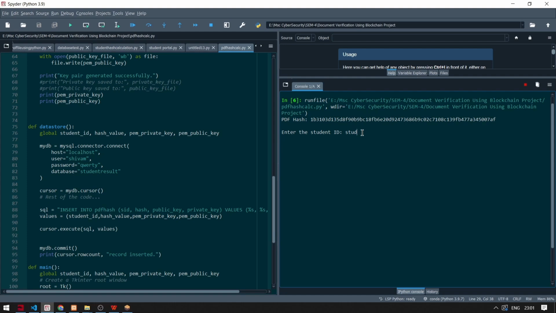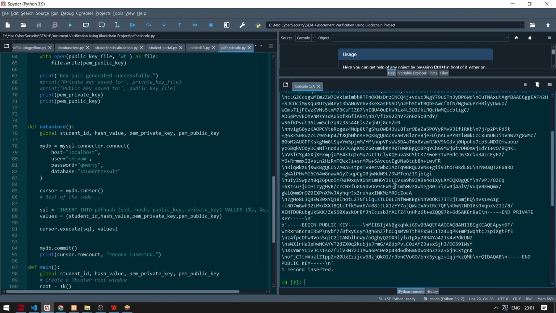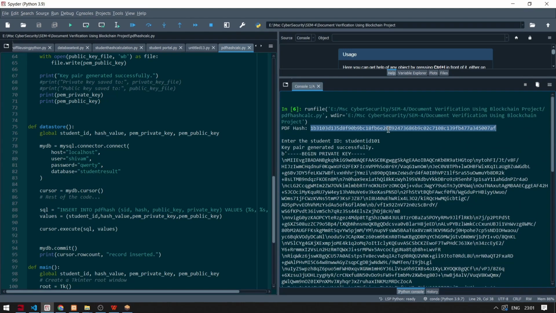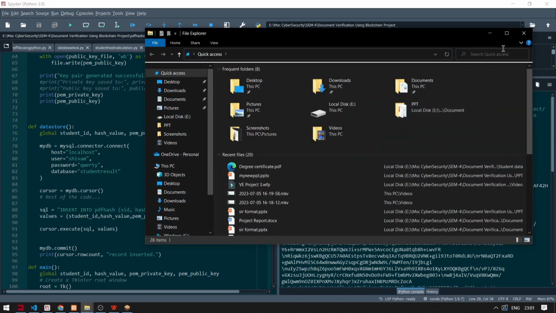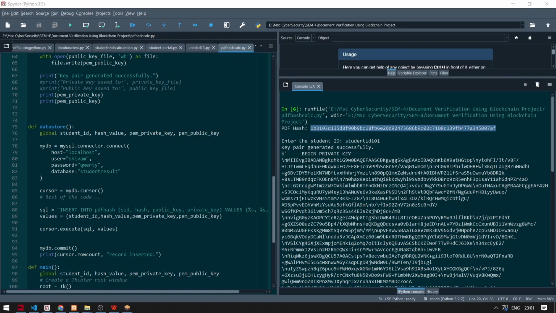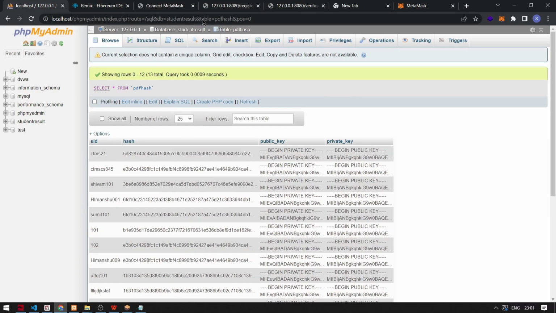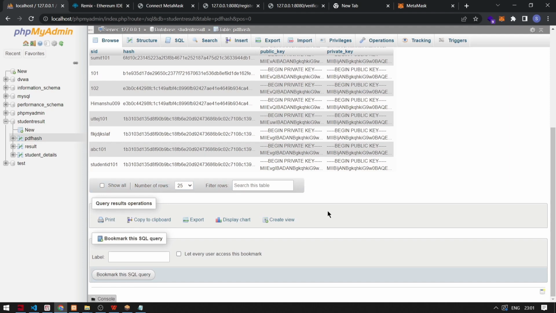Just add some student ID, 101, and this record has been inserted into the database. See this, and just copy the hash value. So here the data has been inserted successfully, student 101 along with the hash value of the degree and public private key.